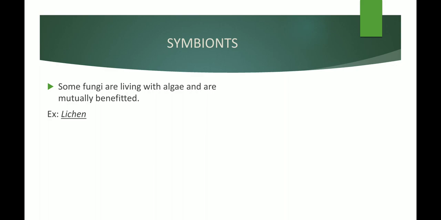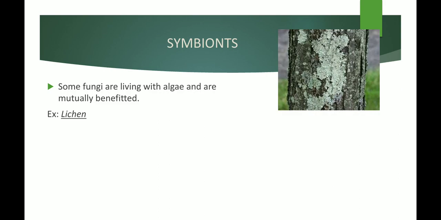How both of them are mutually benefited is, we know that fungi cannot produce their own food. So fungi depend on algae for food because algae can produce their own food, and algae depend on fungi for shelter. Fungi can provide shelter to algae. One example is lichen. So you can see the picture.